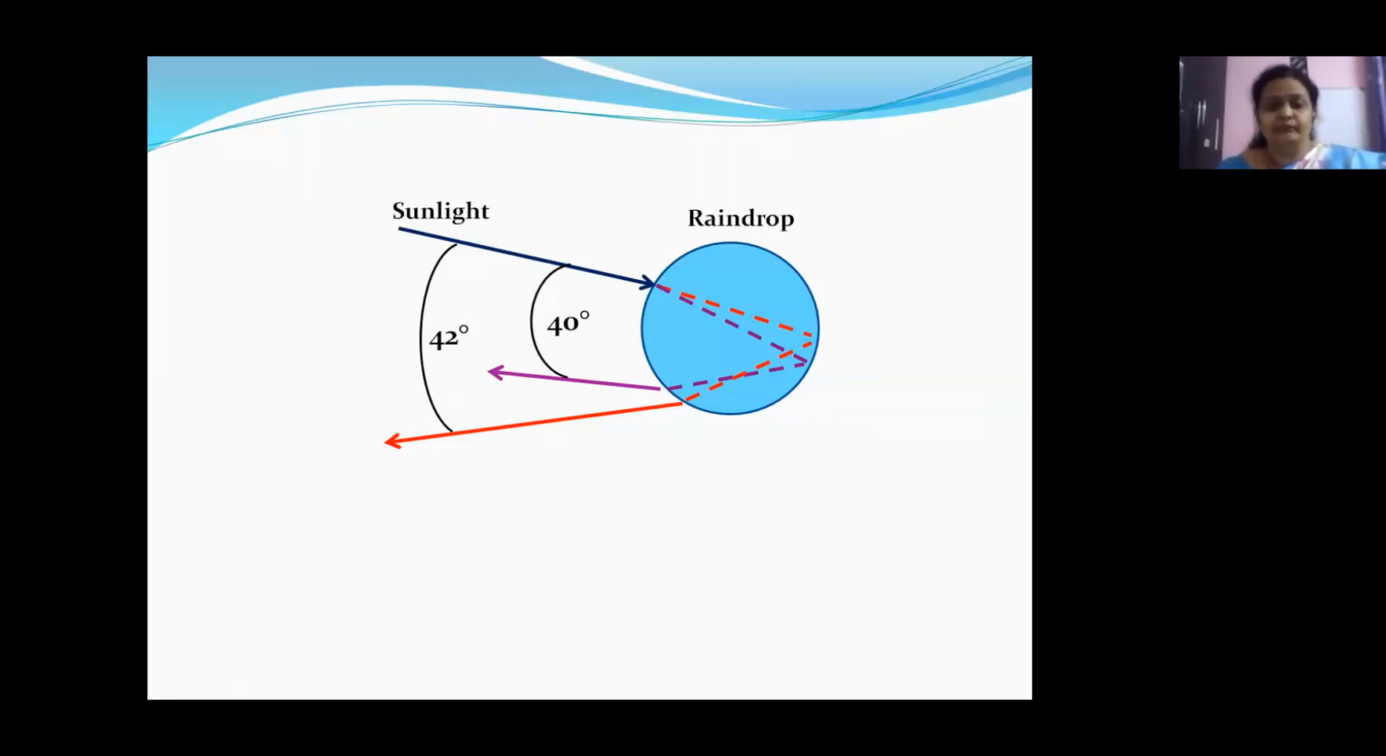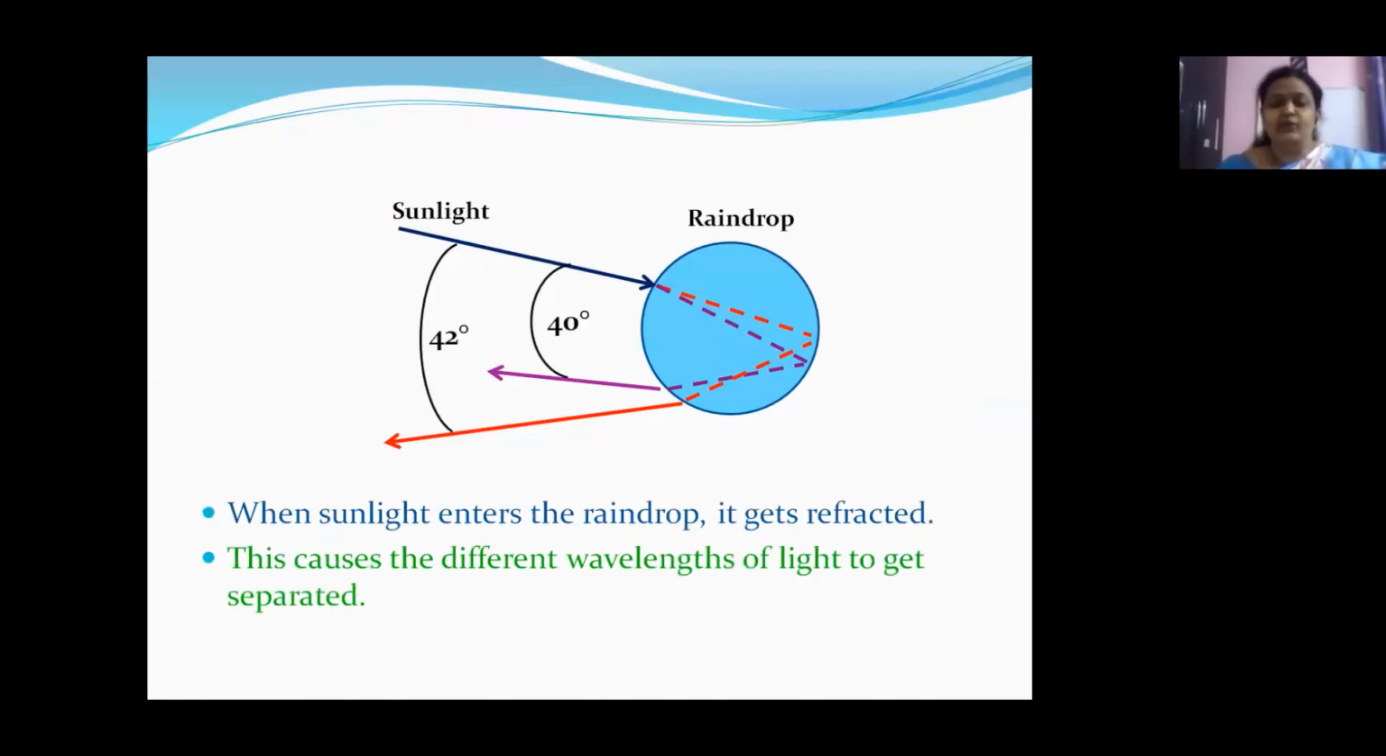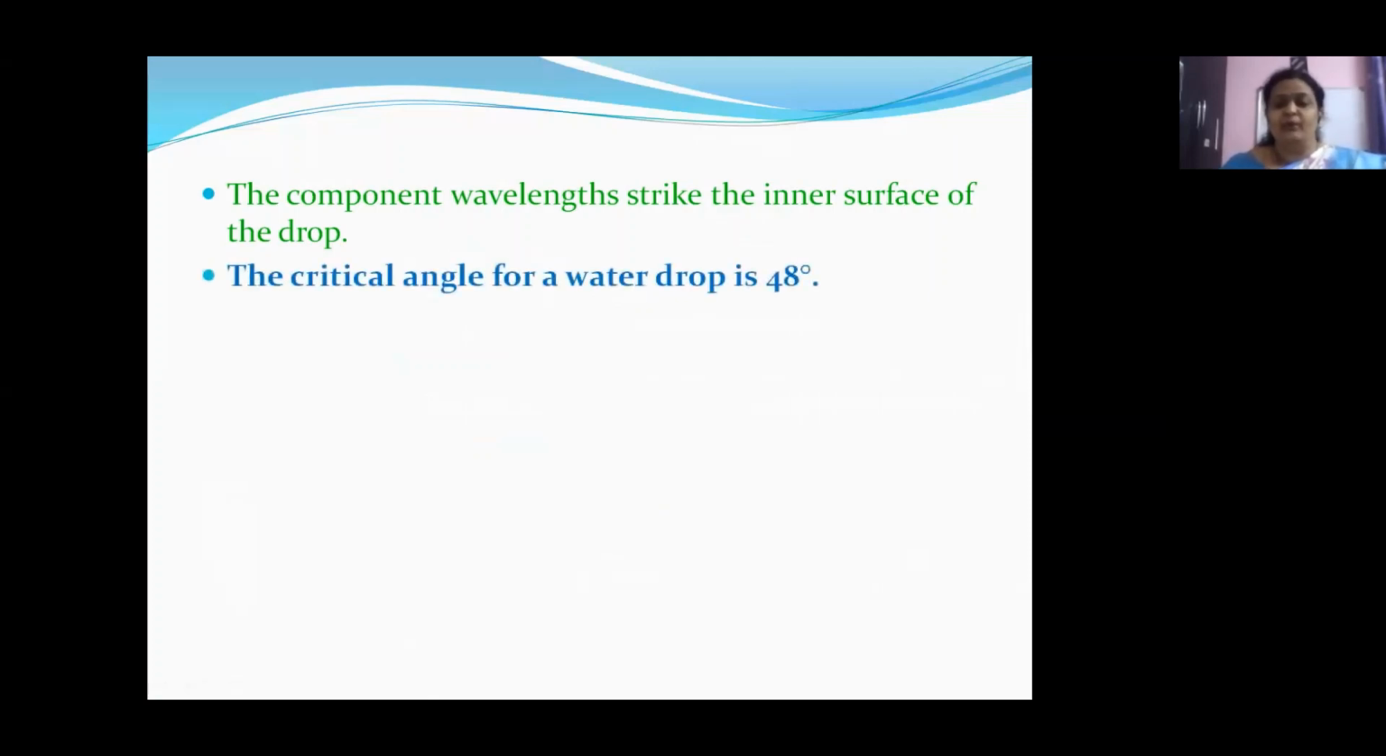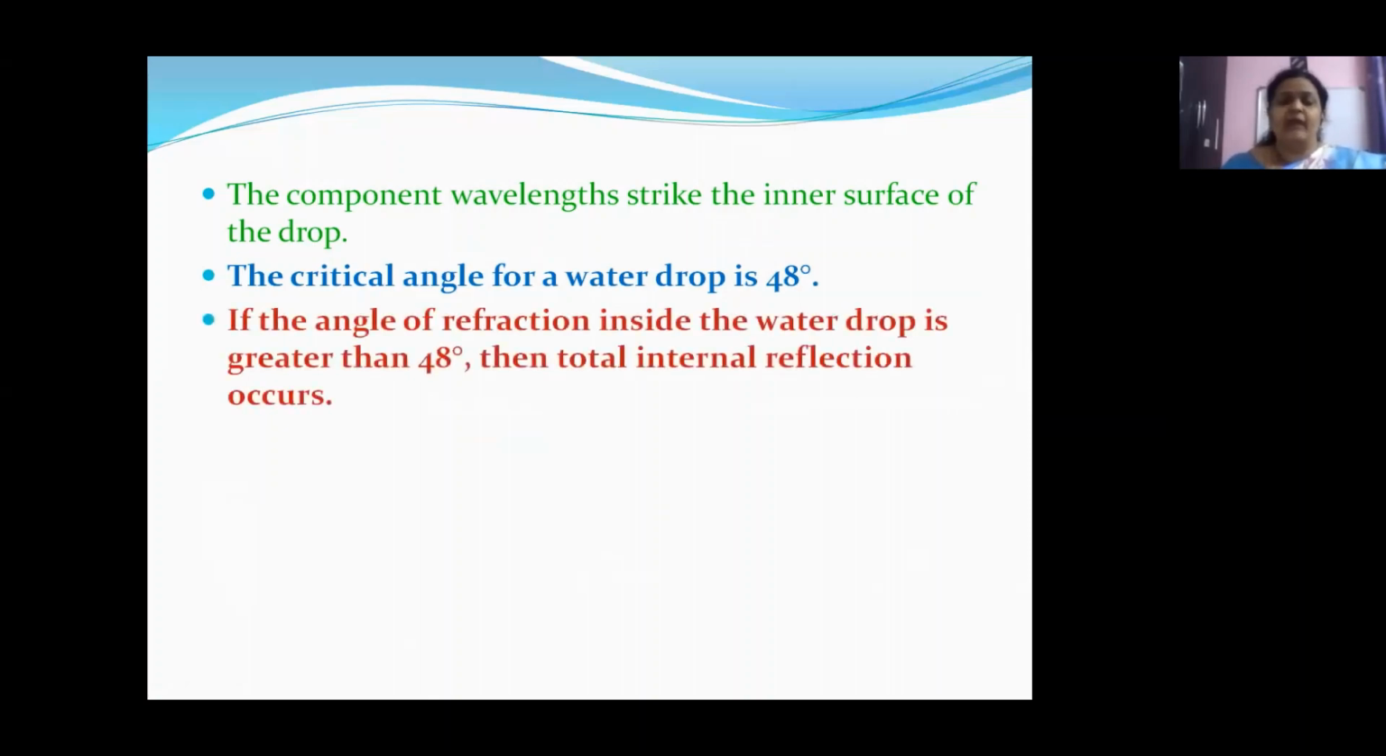Okay, children? When sunlight enters the raindrop, it gets refracted. This causes the different wavelengths to get separated. Now you can see the red colored light, the violet colored light, and in between, all the wavelengths are getting separated. The component wavelengths strike the inner surface of the drop. Yes, children, we have seen that. And what is happening next? The critical angle for a water drop is 48 degrees inside. We have seen that if the angle of refraction inside the water drop is greater than 48 degrees, then total internal reflection occurs.